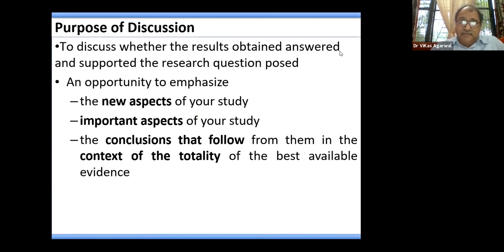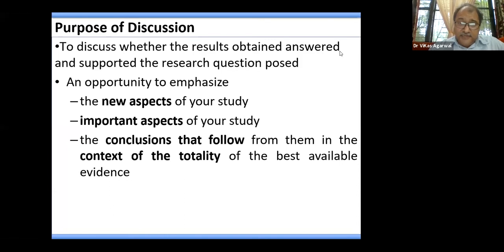Remember that discussion is not the repetition of the introduction. The whole purpose of discussion is to discuss whether the results obtained by the experimental design that we have conducted support, provide newer questions, partially support, or do not support at all the research question which was posed at the end of the introduction.